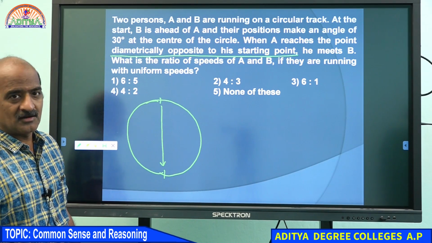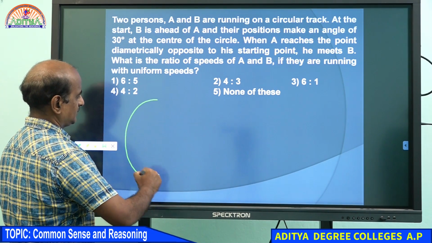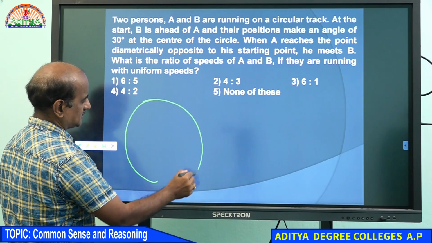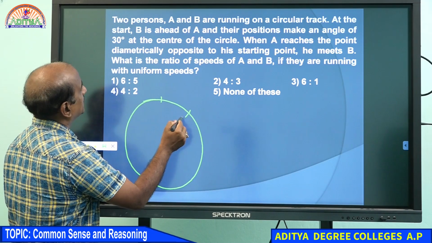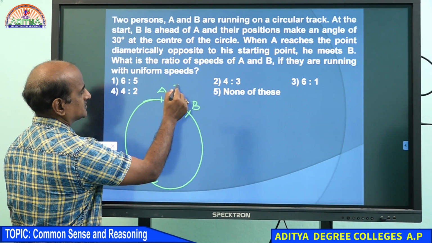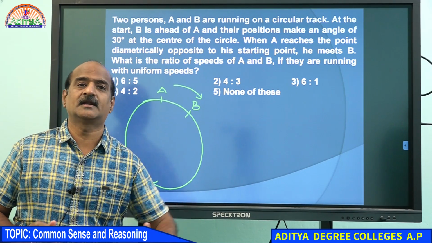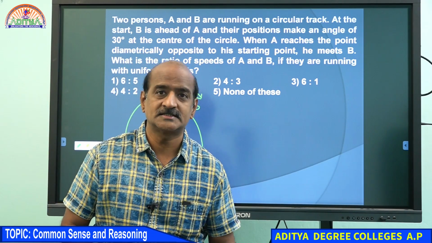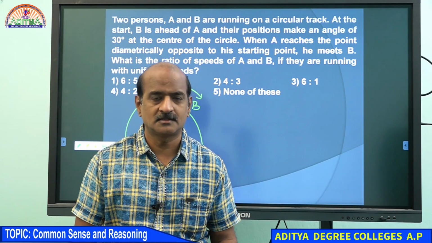B is ahead of A. Another clue I want to give you: let us assume that this is the starting point. You can understand that B is ahead of A. Let us assume that they are running in the clockwise direction. You can take it for granted that at the start, B is ahead of A. Come on, what are you waiting for? Please go ahead.